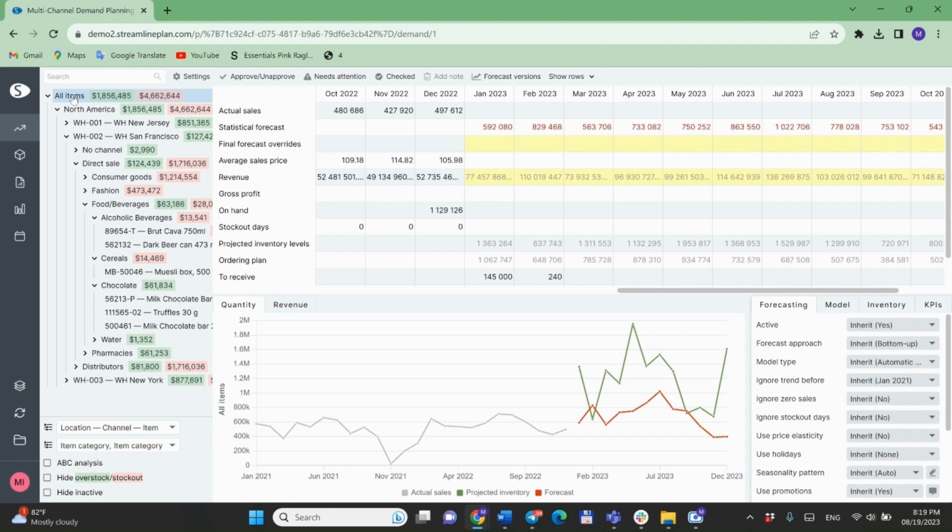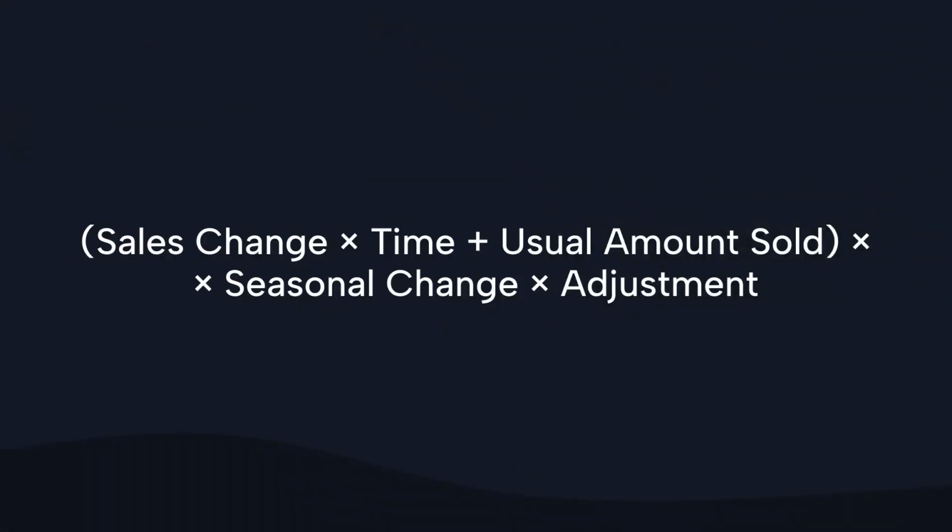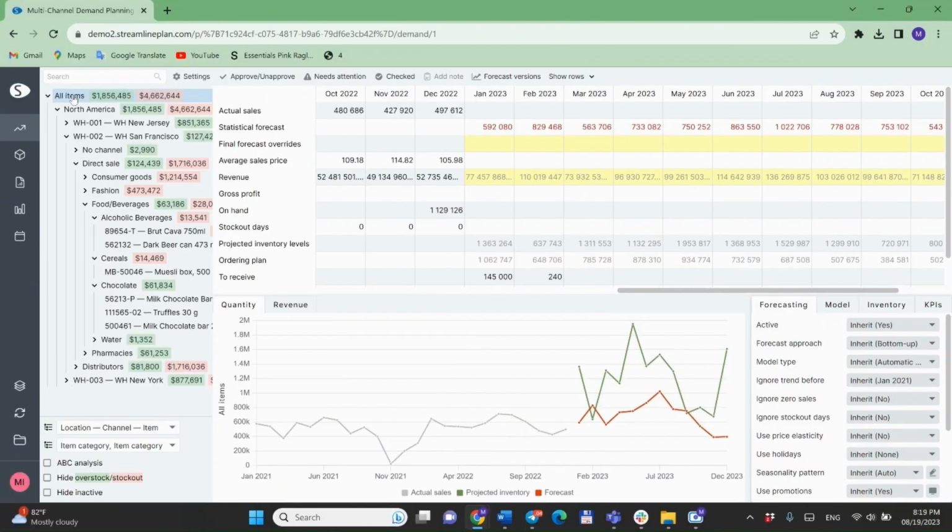The special formula for predicting is like this: sales change multiplied by time plus usual amount sold, and everything multiplied by seasonal change and adjustment indexes. Streamline knows which part of this formula works best for different things we're trying to predict.